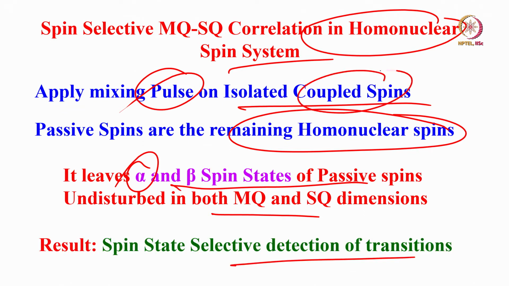This is for the homonuclear case. What happens if it is a heteronuclear case? That is a different question. I will come to that later. There, it is a different way.